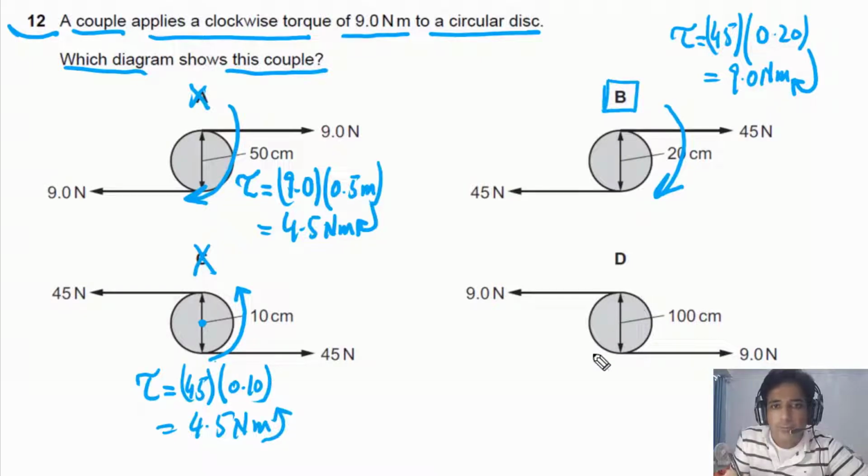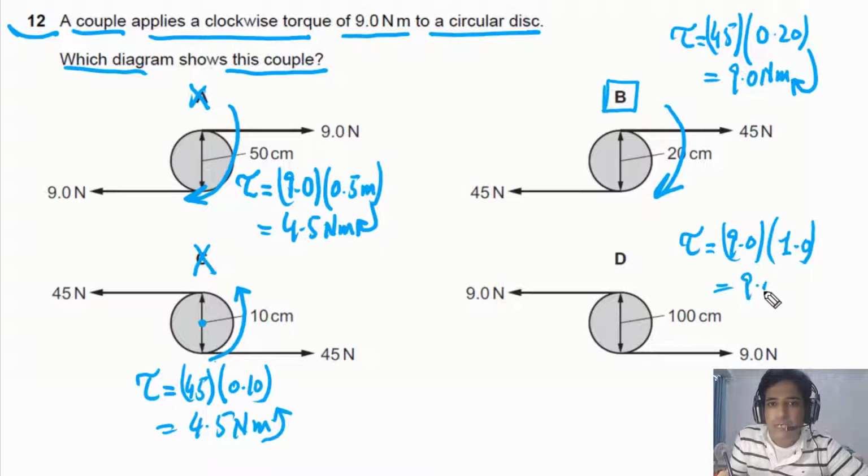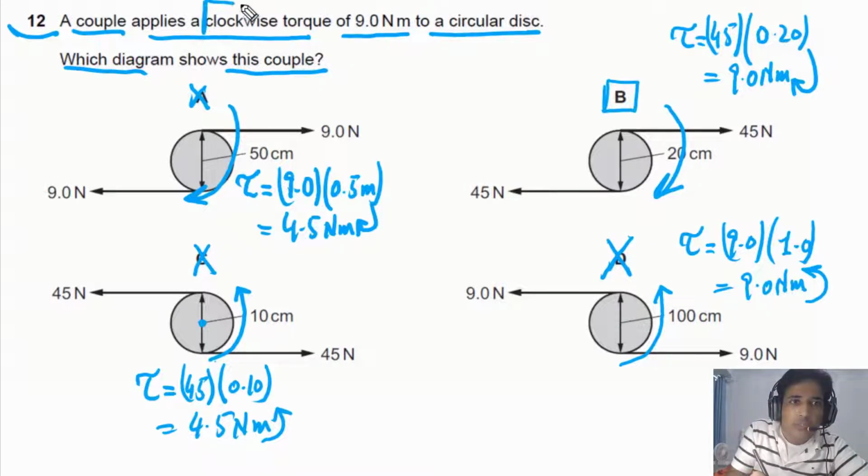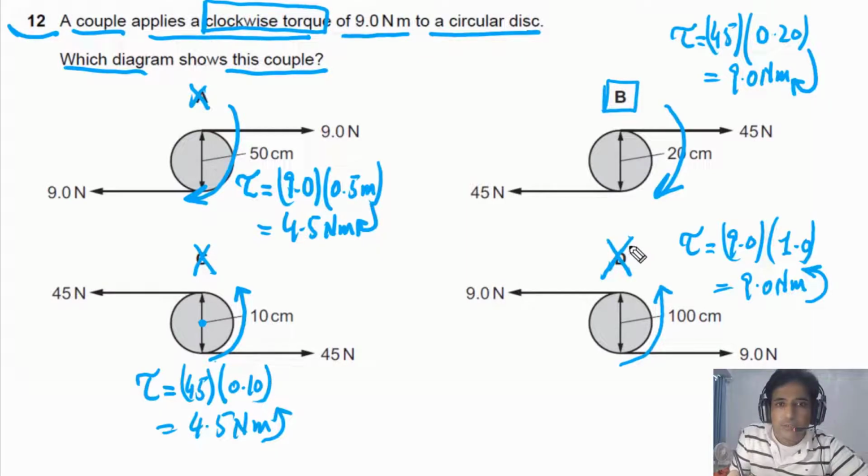If you look at option D, we can also calculate the torque due to this couple. The force is 9.0 and the distance between the forces is 1.0 meter. So this is equal to 9.0 newton meters as well. But the direction of torque in this case is anti-clockwise, so this is not the right answer. This is incorrect because torque has to be clockwise. So the answer for this question is B.